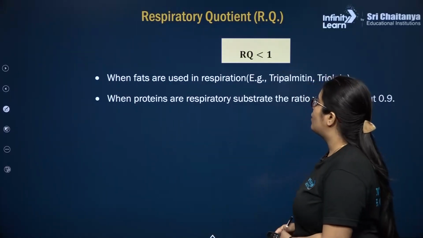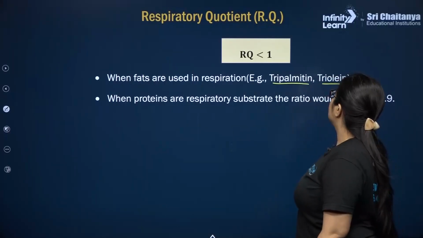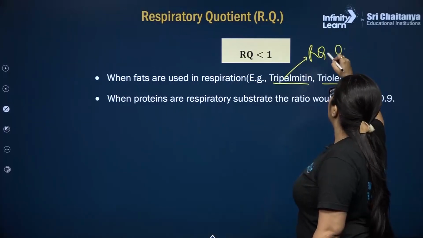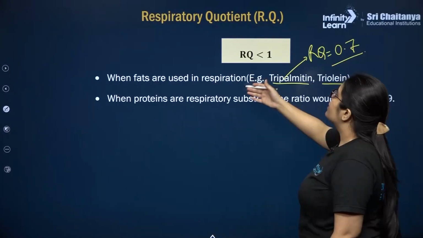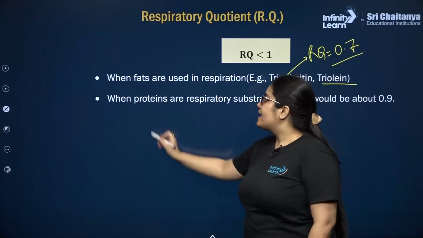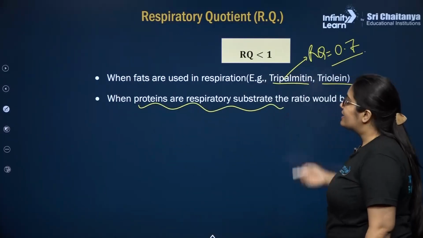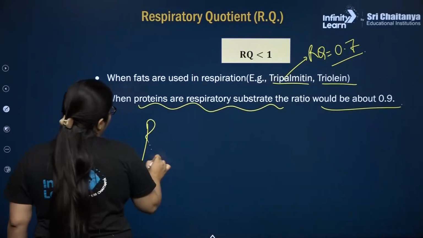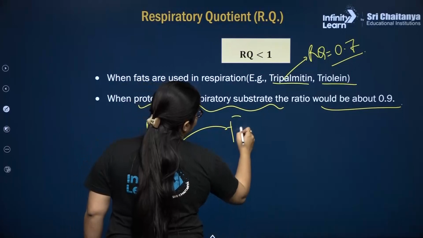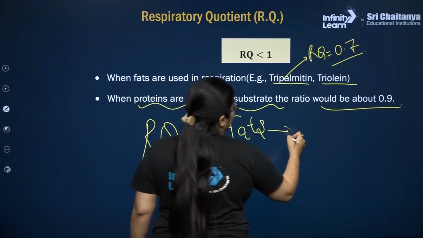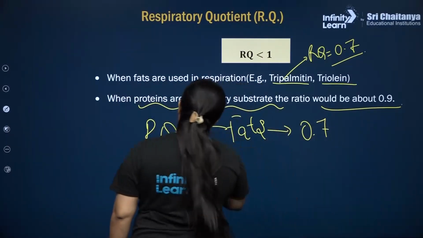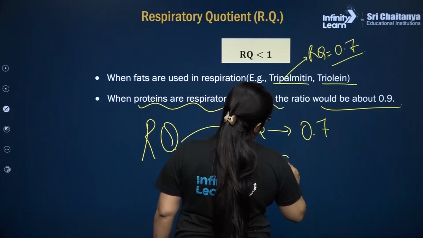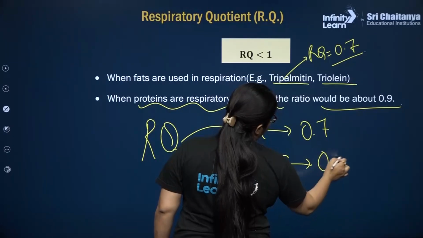So fats, if I talk about, my dear students, like tripalmitin, triolein, the RQ will be somewhat around 0.7. So RQ for the fats is 0.7 and whenever the proteins are acting as a respiratory substrate, then the RQ is going to be 0.9. तो RQ आपका फैट्स के लिए है 0.7 और RQ आपका प्रोटीन्स के लिए है 0.9.